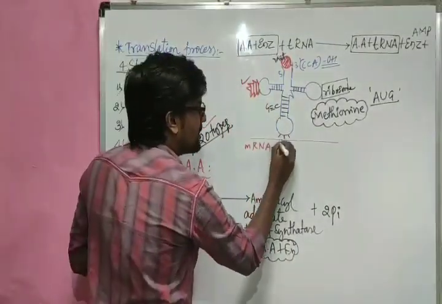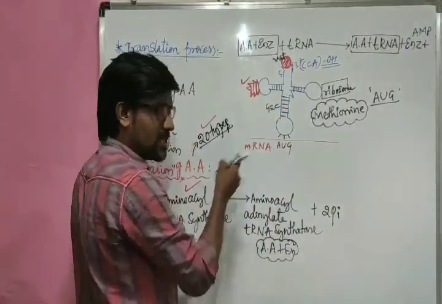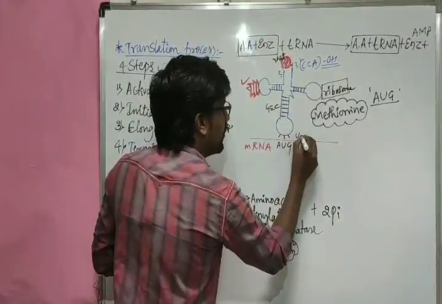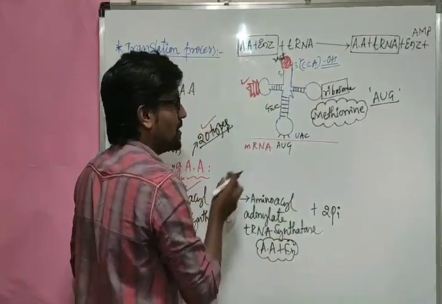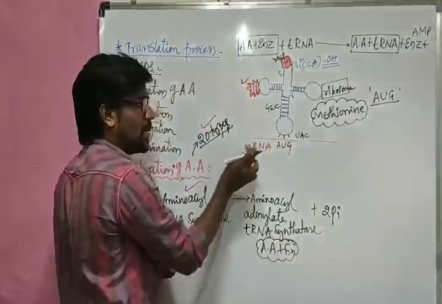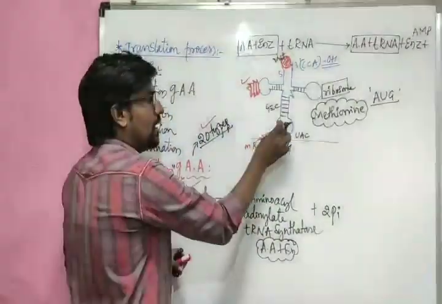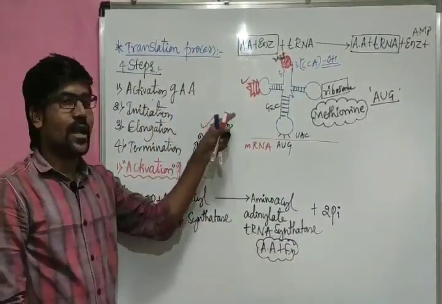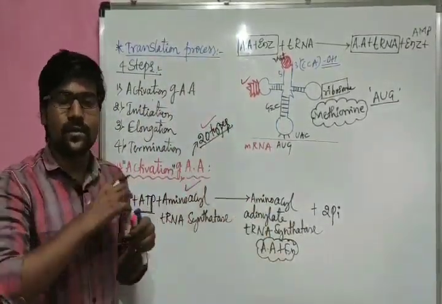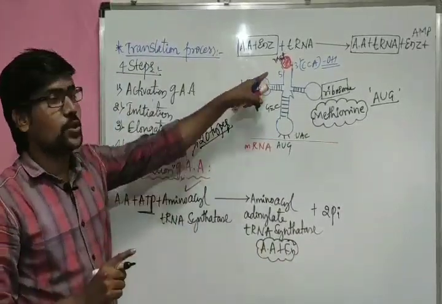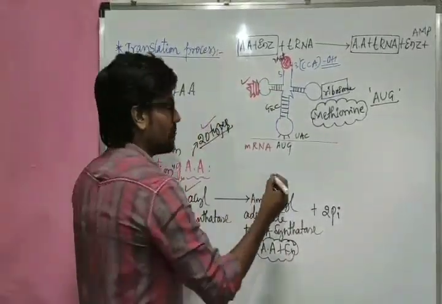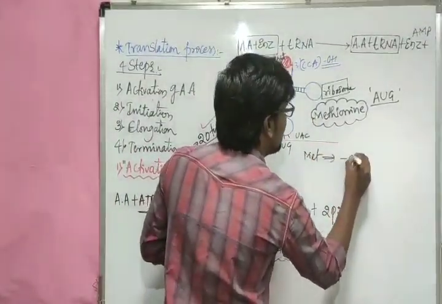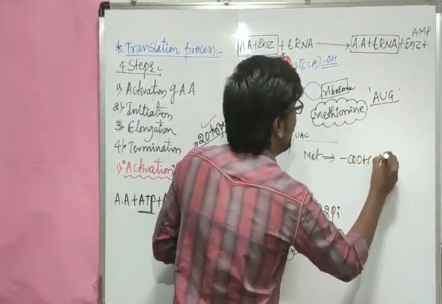So here mRNA has AUG, that is the codon. If the codon is AUG, then the anticodon is UAC. That means the tRNA having the UAC anticodon carries the amino acid methionine. Now methionine is ready for the process to begin, but in the methionine we need the COOH group free.